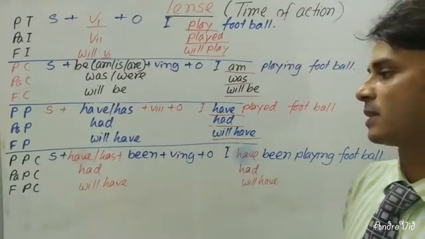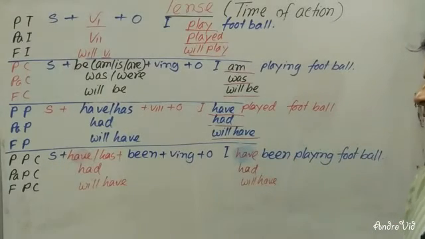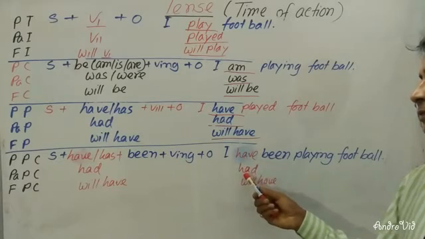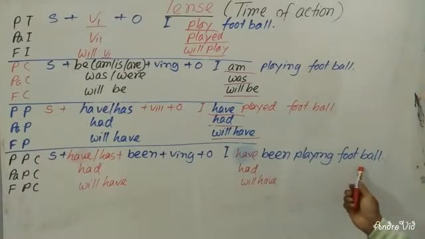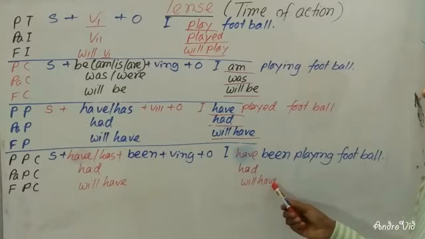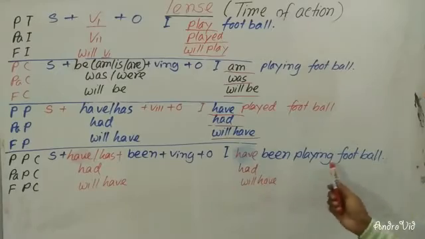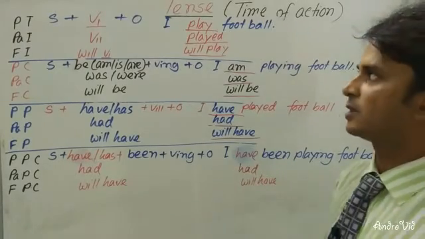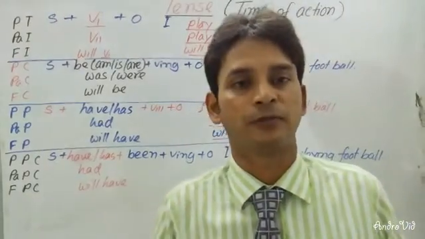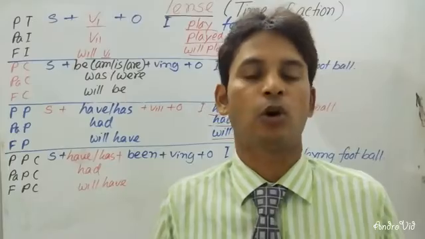So the sentence will be I have been playing football, and in past perfect continuous you will have to use had instead of have. So I had been playing football. In future perfect continuous you will have to use will have instead of have. So the sentence will be I will have been playing football. Dear learners, you can see that you will have to change only a form of verb at the time of changing present to past or future.